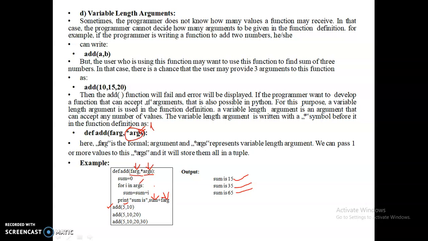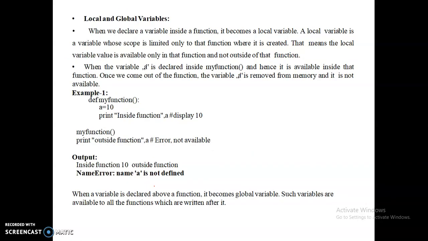Next, we'll go to the next topic in functions, which is local and global variables. Local variables are the variables used in a particular scope of the program. The variables which can be used throughout the different scopes, if you are able to access a variable within different scopes, that is called a global variable.